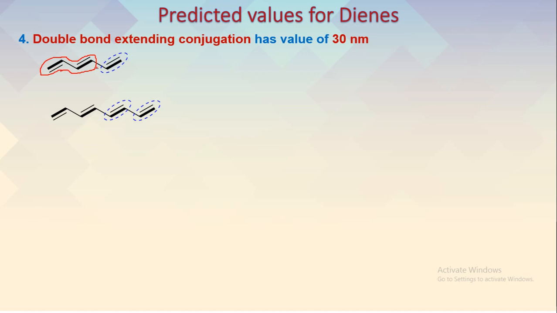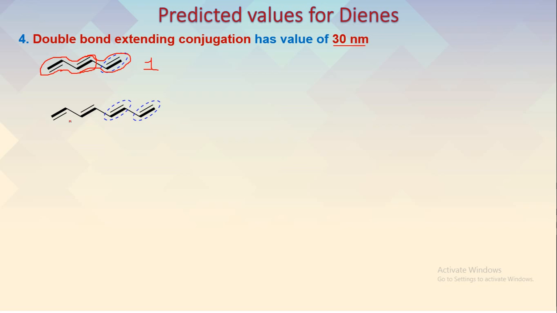Now along with this diene system, there is one more double bond which is in conjugation, or in continuation, with the previous one. So this double bond is in continuation of the previous two. This is called a double bond extending the conjugation. So this double bond is actually extending the conjugation. For each double bond extending conjugation, we have to add 30 nanometers along with our base value.